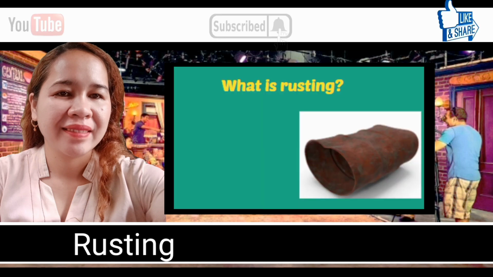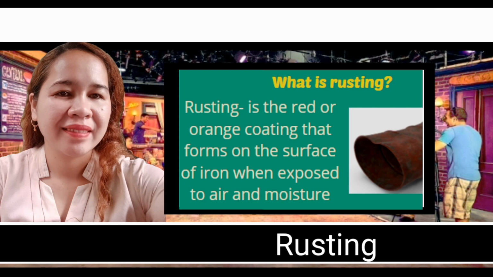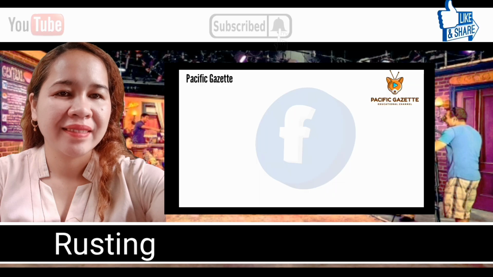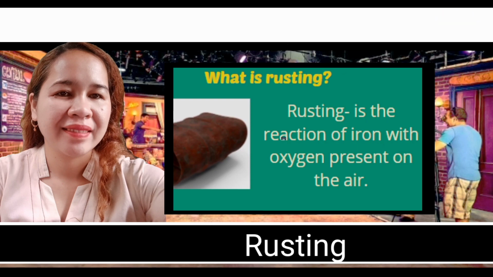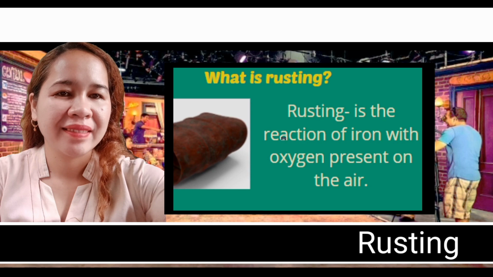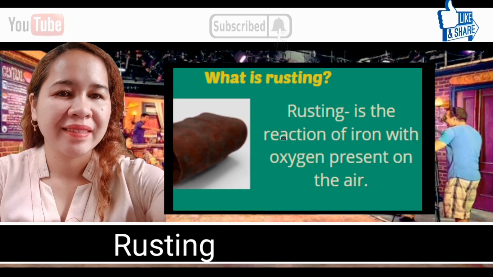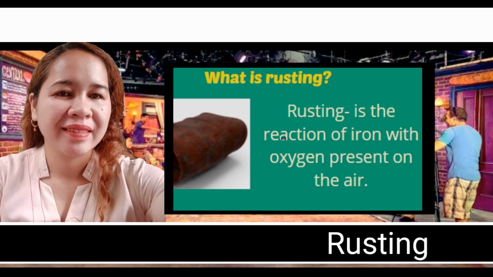What is rusting? Rusting is a red or orange coating that forms on the surface of iron when exposed to air and moisture. Rusting is the reaction of iron with oxygen present in air. When metal is exposed to water and oxygen or air, rusting will form, meaning objects made up of metal will be prone to rusting when exposed to water and air.